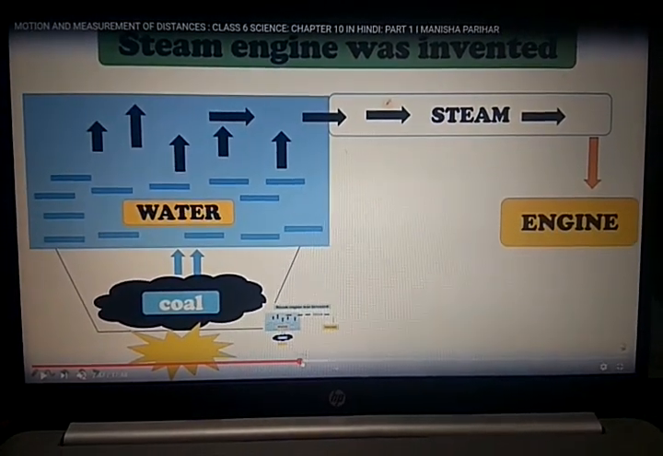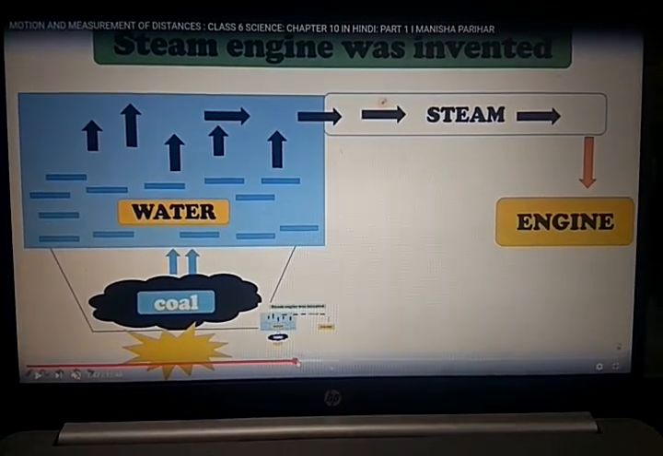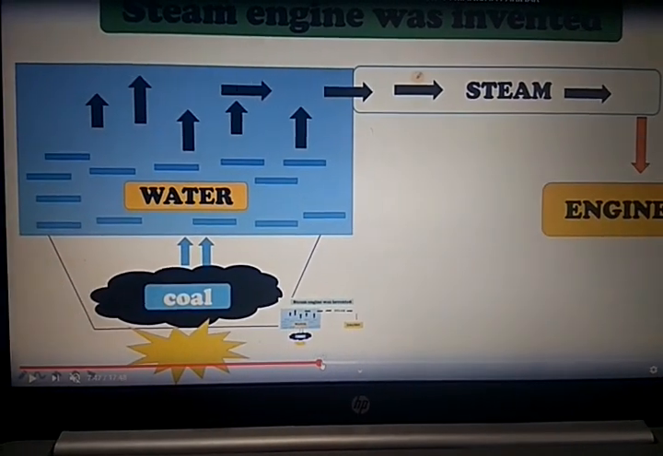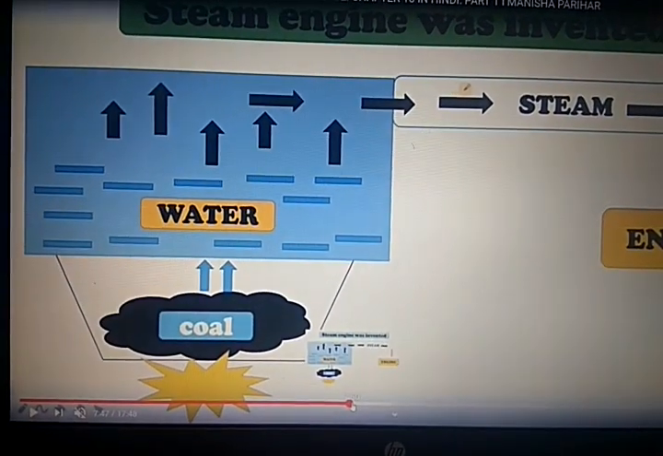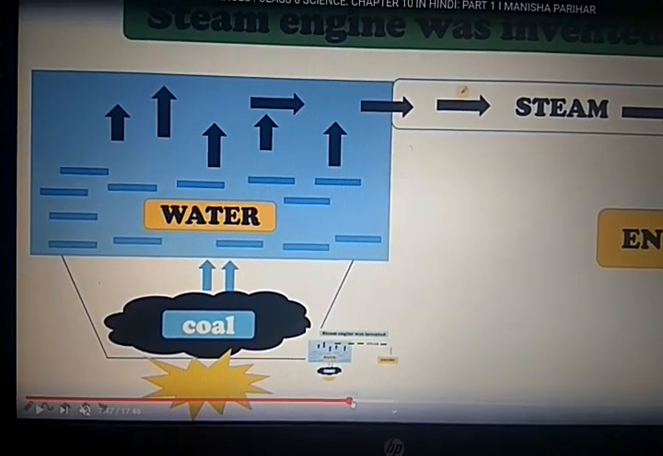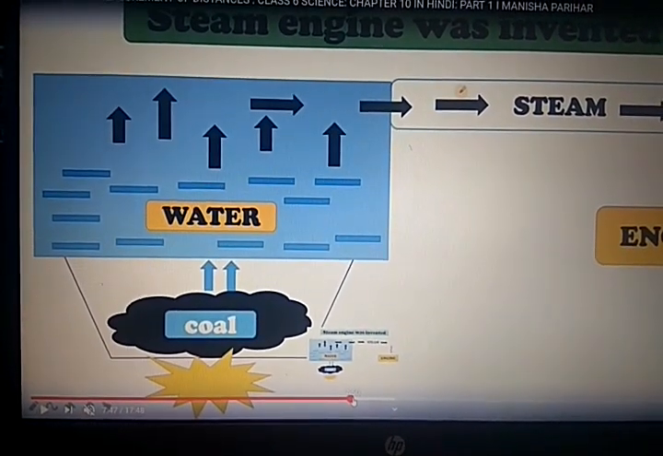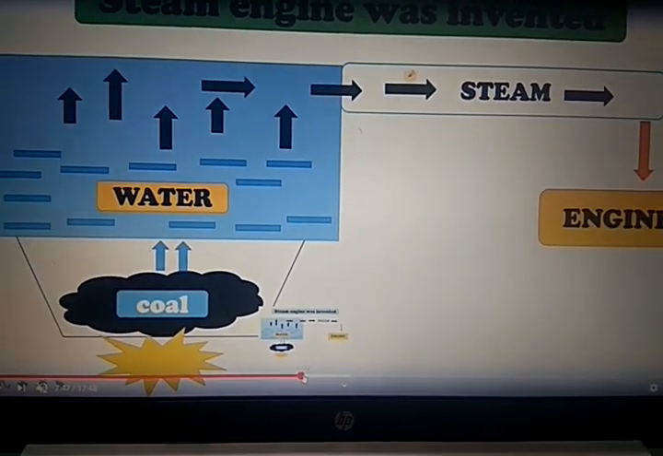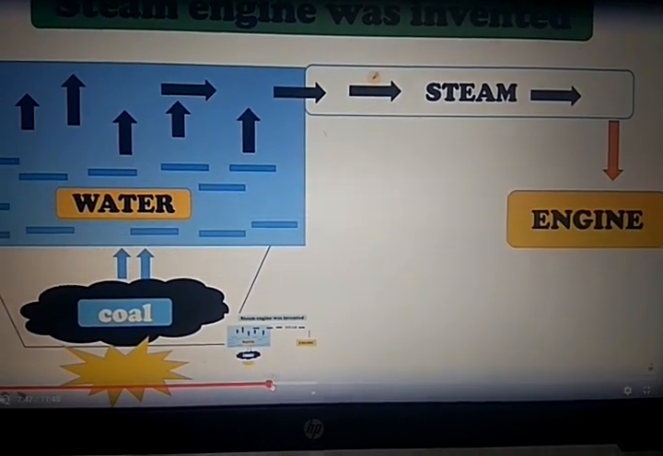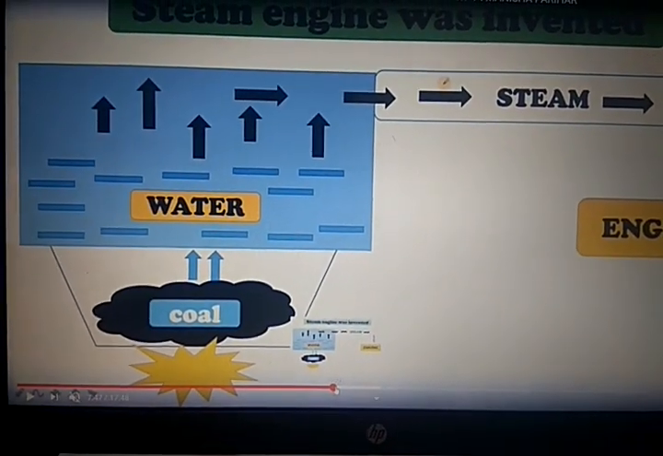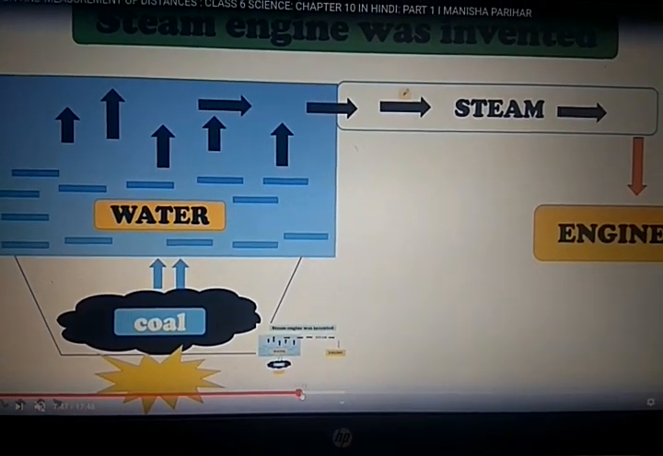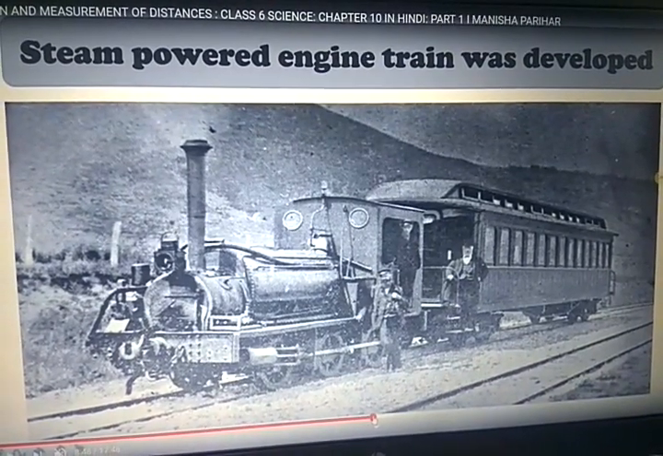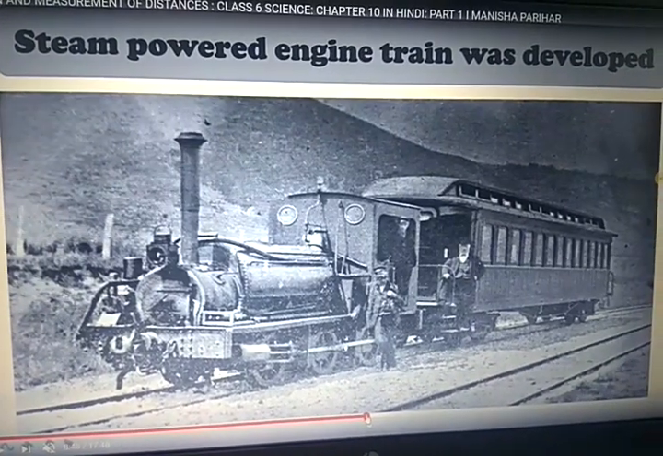Then you see the steam engine was invented. This is the design of the steam engine. You see, first of all this coal is there which is used as a fuel. Then a water tank is there, water becomes boiled, and after boiling it is converted into steam, and they prepare the engine. So they prepared the steam engine. So students, the steam powered engine train was developed. You see here the steam engine.